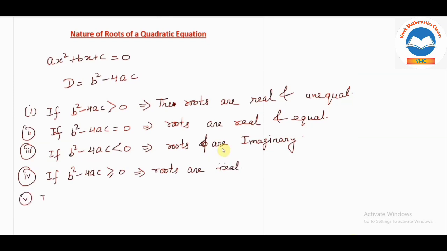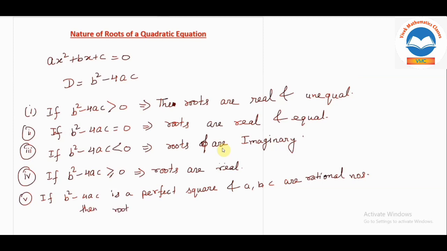So fifth one, if b square minus 4ac is a perfect square, and a, b, c, all these three are rational numbers, then what can we say? Then the roots are also rational.